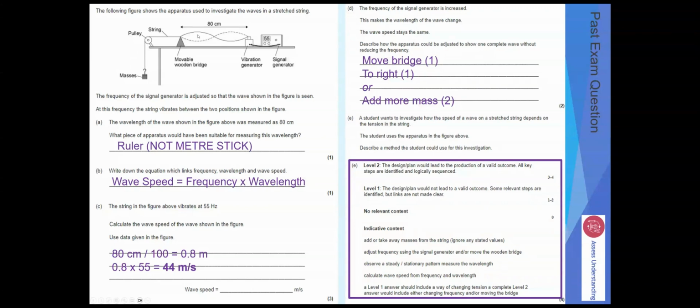Okay, so let's add some masses to increase the tension. What we would then do is adjust the frequency using the signal generator, okay, until we get a standing wave or stationary wave. Stationary so we can then measure it. We would then calculate the wave speed from the frequency and the wavelength. So what we could do is get the frequency from the signal generator, and because we've got a wave that appears stationary, we can then work out the wavelength or measure the wavelength using a ruler, and then times the wavelength by the frequency. The key thing to remember here is we can adjust the tension by adding more masses.